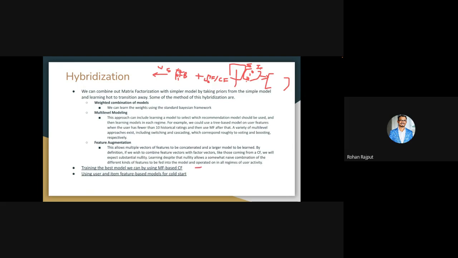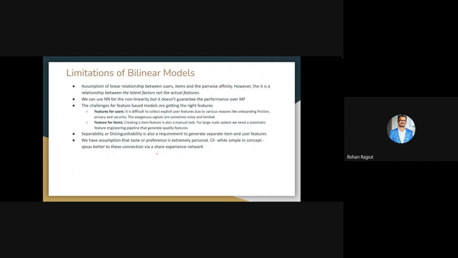As a rule of thumb, we can use the user and item feature based model whenever we have a cold start condition, but during training we should rely on matrix factorization or collaborative filtering models. Now, what are the limitations of these bilinear models? As the name suggests, these are linear models. Sometimes there may not be a linear relationship between user, item and pairwise affinity, the way they interact with each other.